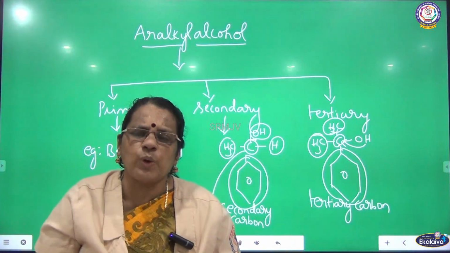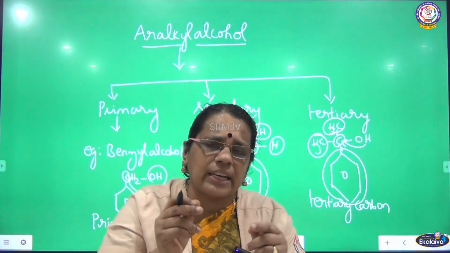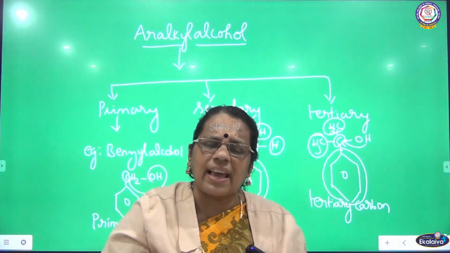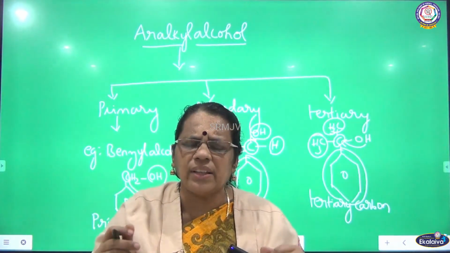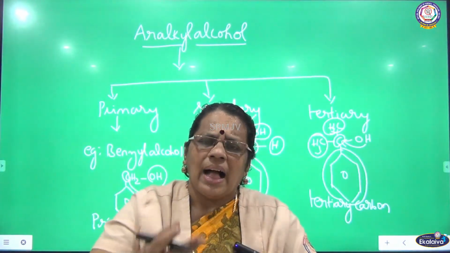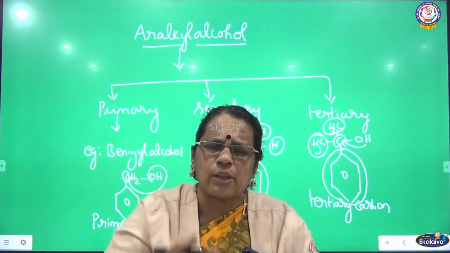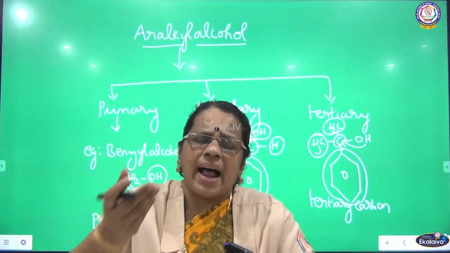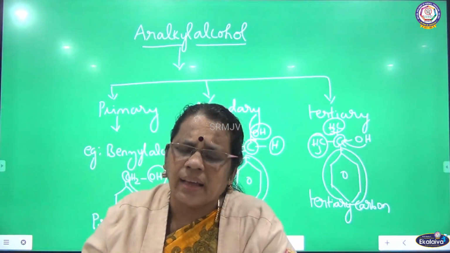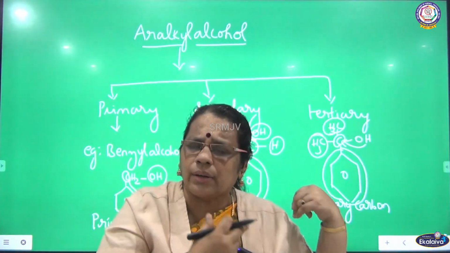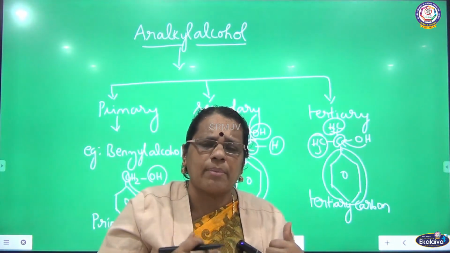So in this video I have explained the classification of alcohol based on the type of hybridization. In the previous case I told about sp3 hybridization. Based on that I classified the alcohols as aliphatic, allylic and aralkyl. Again aliphatic has been classified as primary, secondary and tertiary, and allylic alcohol can be further classified as primary, secondary and tertiary. Similarly, towards the end I told about aralkyl alcohol, further classified as primary, secondary and tertiary.